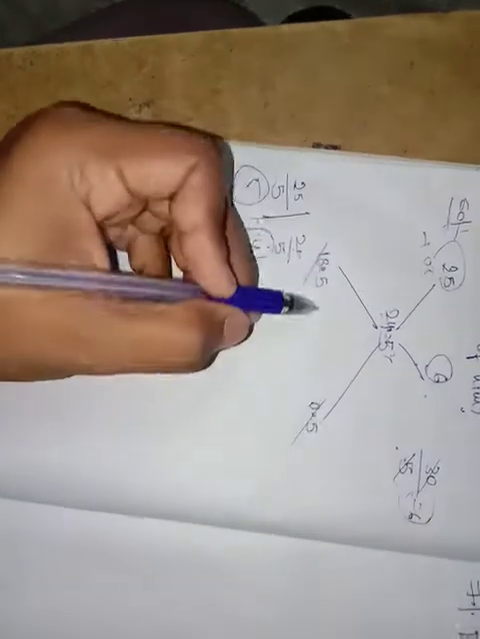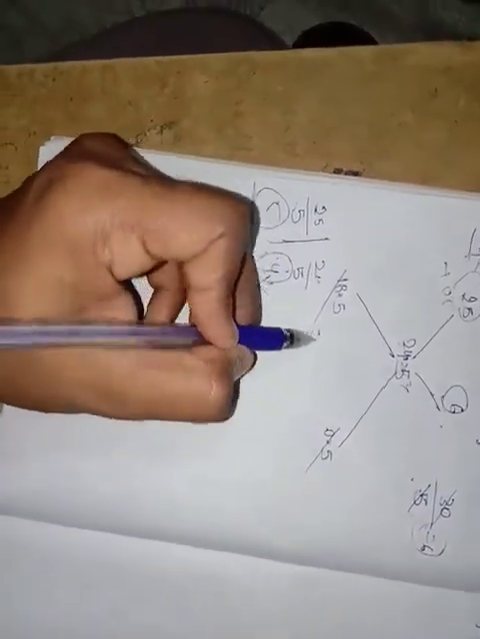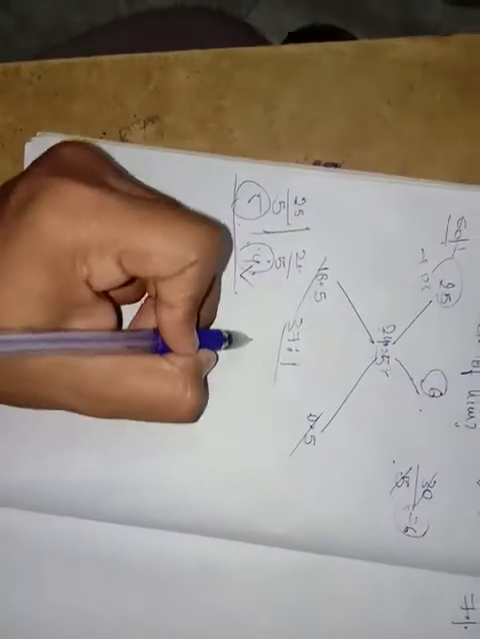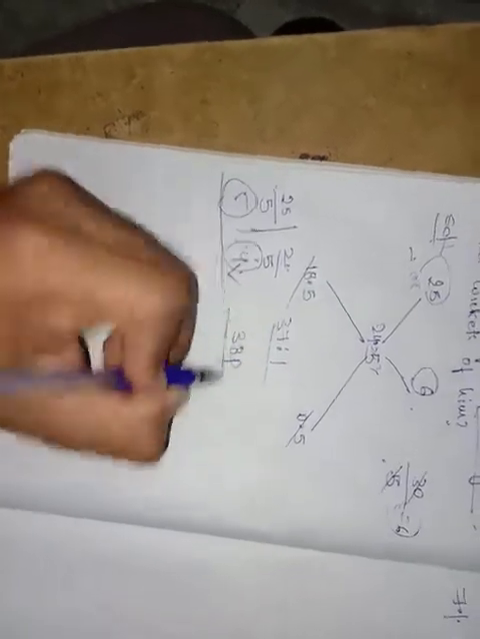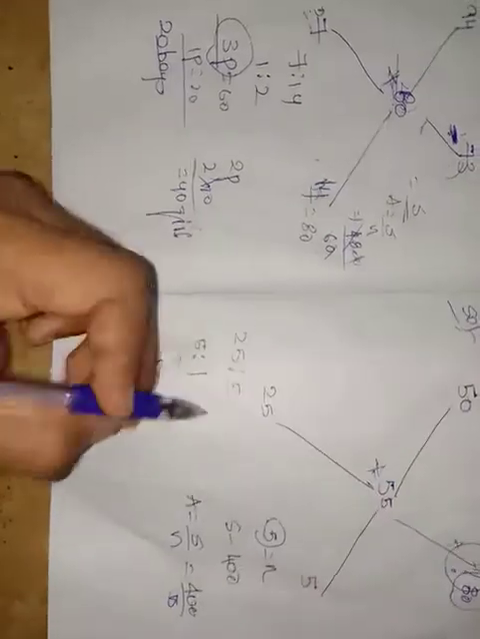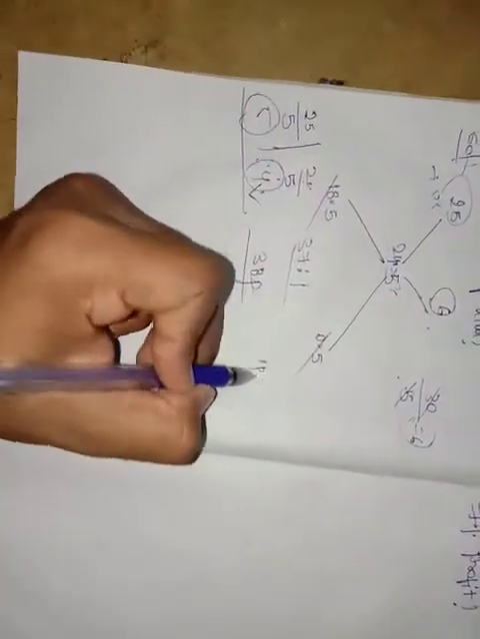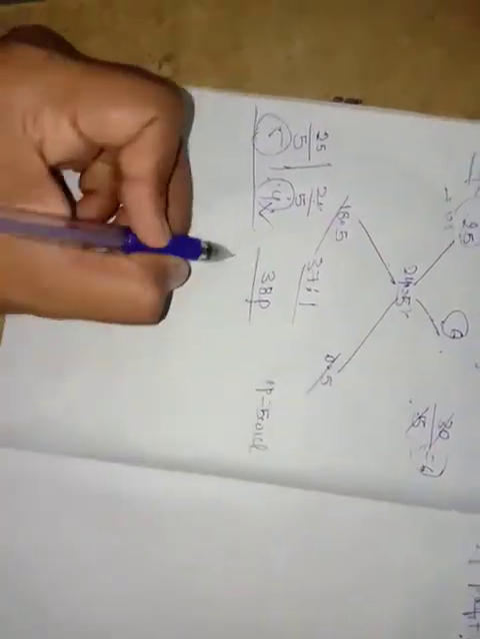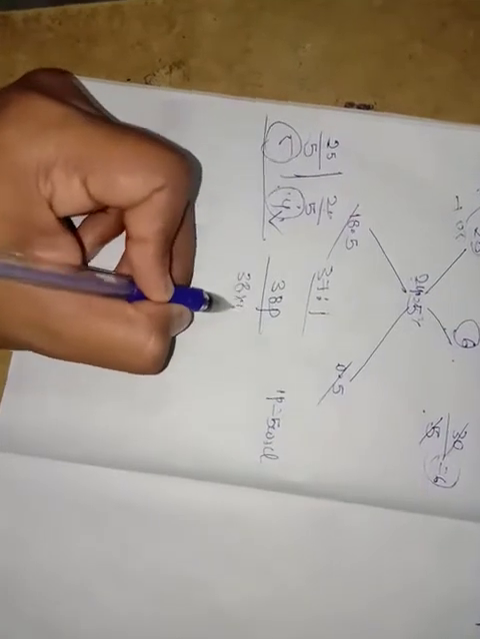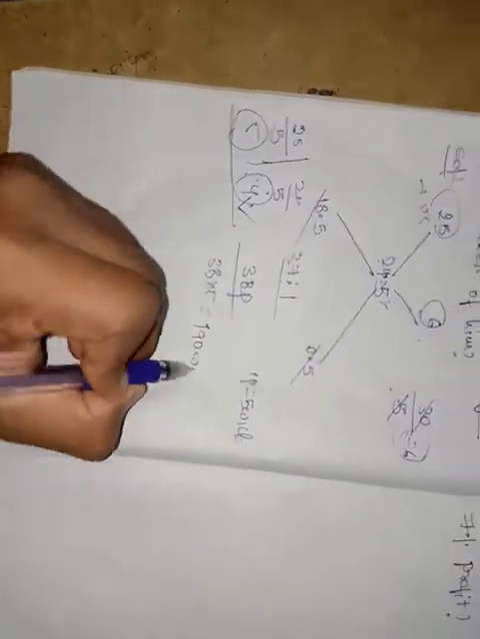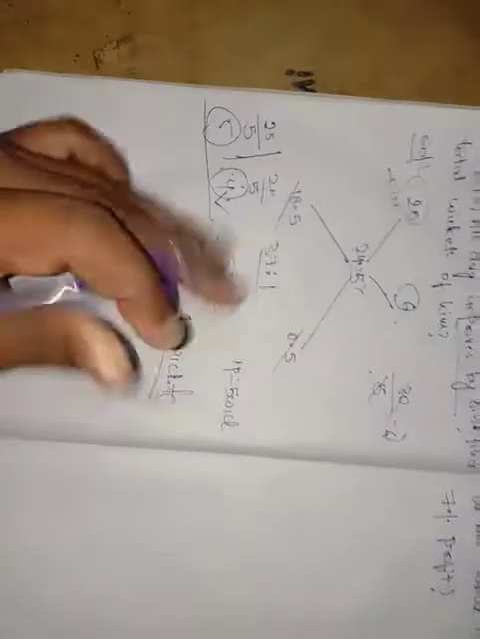After cancelling, what I get is 37 is to 1. So the total parts is equal to 38 parts. Here one part is equal to 5 wickets. So 38 into 5, how much? Which is nothing but 190 wickets. Friends, I think you get the concept. I think you get the sum.